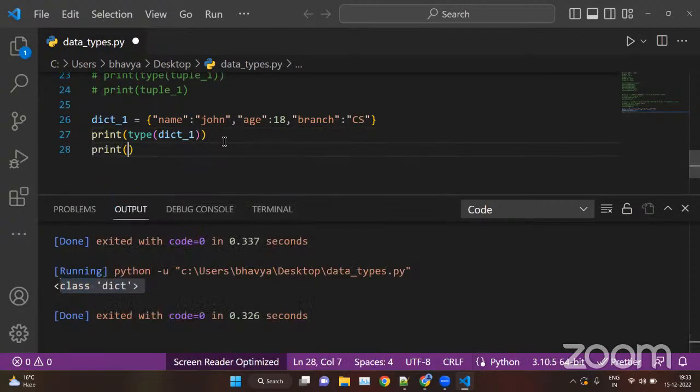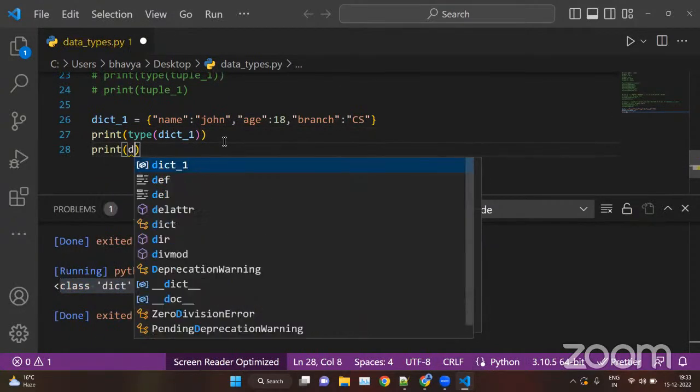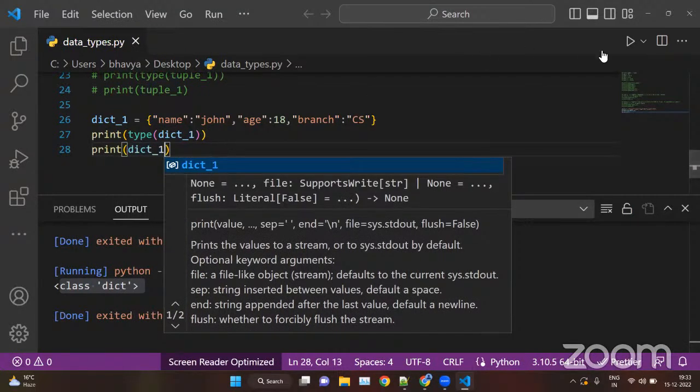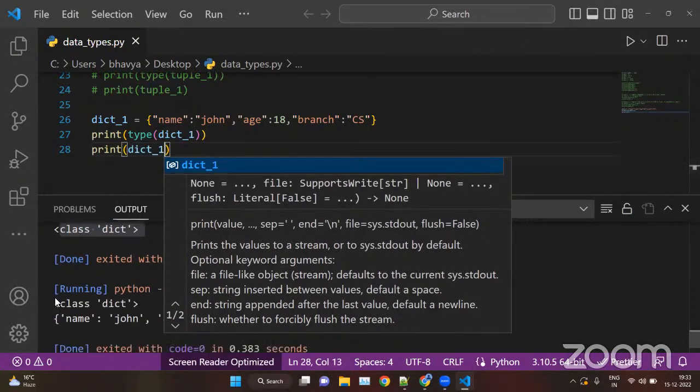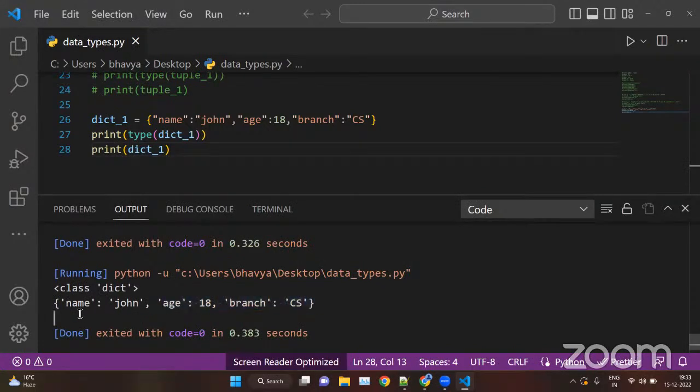And then print dictionary_one. This will print as it is. So name is a key, John is a value here. Age is a key, 18 is a value. Branch is a key, CS is a value. This is one key value pair, second key value pair, and third key value pair.